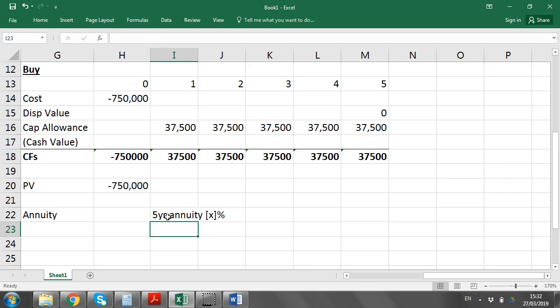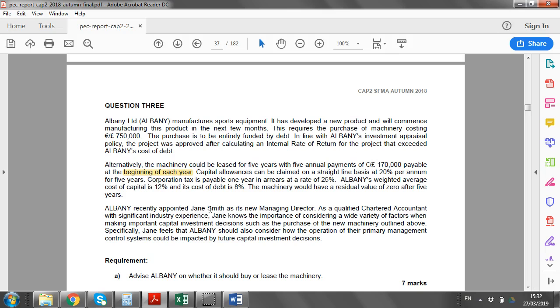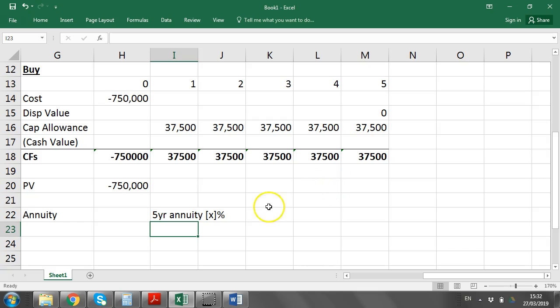And that's where we're going to now. We have to figure out what is the after-tax cost of debt. We're told here the cost of debt is 8%. You only use the cost of debt for buy versus lease. You don't use the cost of capital. That's only for normal NPV. And the tax rate is 25%.